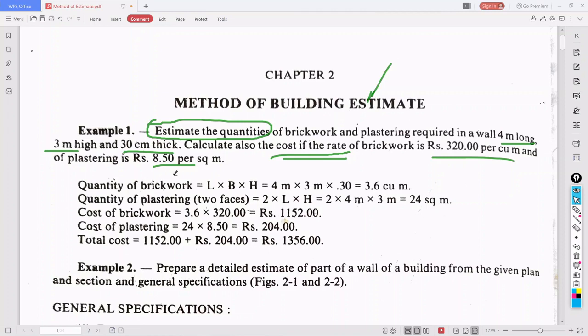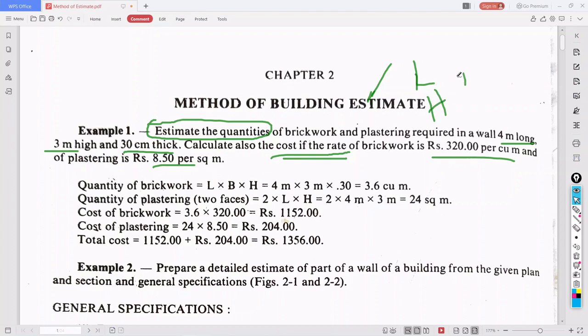So first we need the quantity of brickwork. How can we calculate it? They have given the length as 4 meter, the height is given, and the thickness is 30 centimeter.